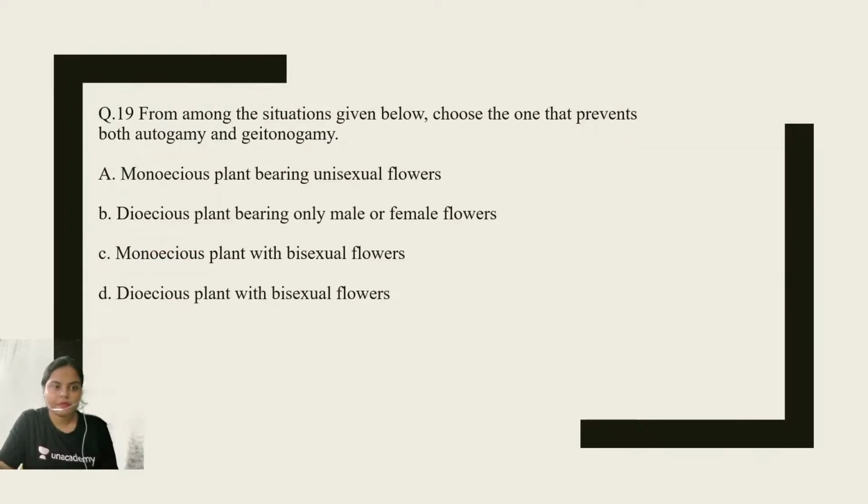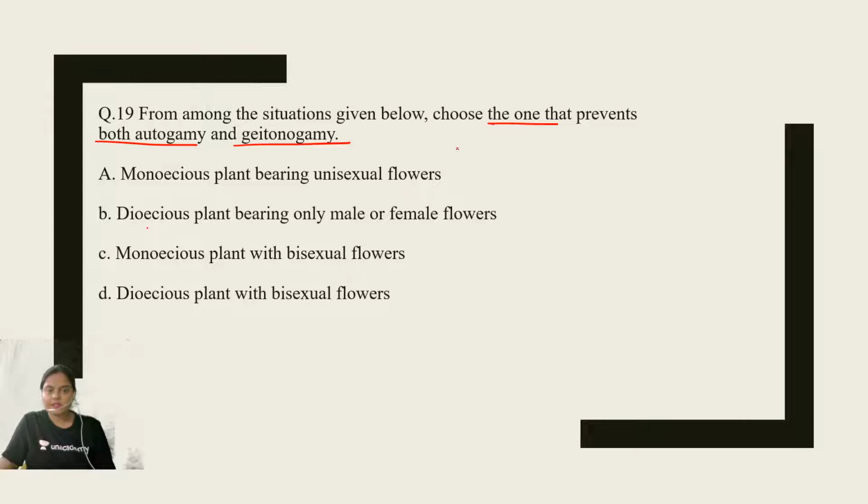Question number 19. From among the situations given below, choose the one that prevents both autogamy and geitonogamy. Monoecious plants bearing unisexual flowers. Dioecious plants bearing only male or female flowers. Monoecious plants with bisexual flowers. Dioecious plant with bisexual flowers. Question number 19. What will be the right answer?